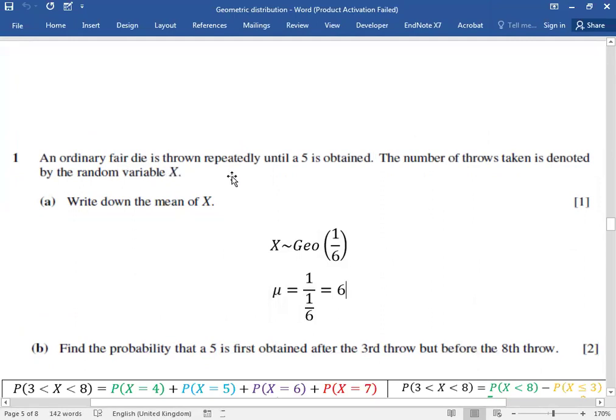An ordinary fair die is thrown repeatedly until a 5 is obtained. Now what is the success? Getting a 5. And what is the probability of success? 1/6.